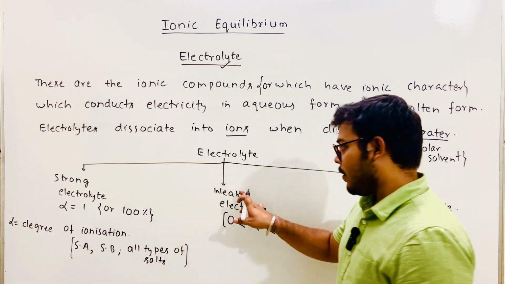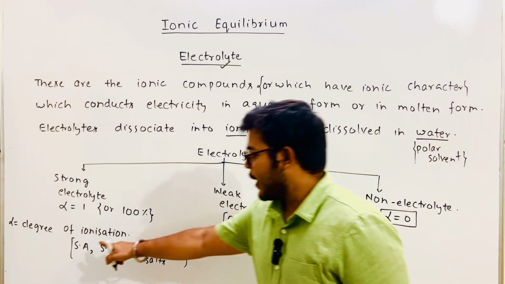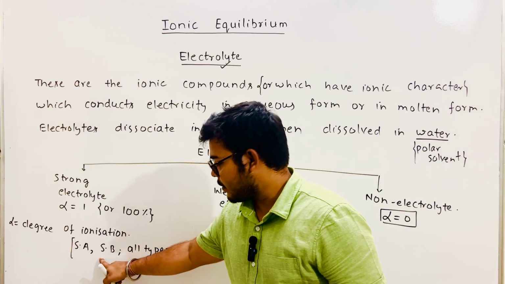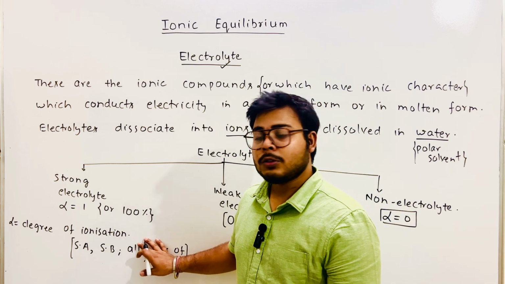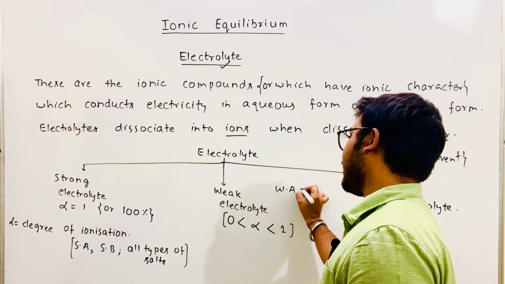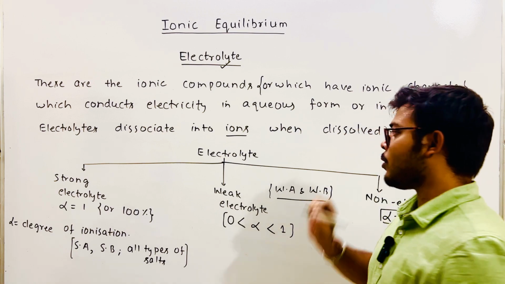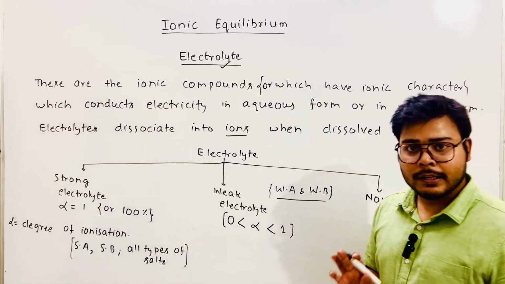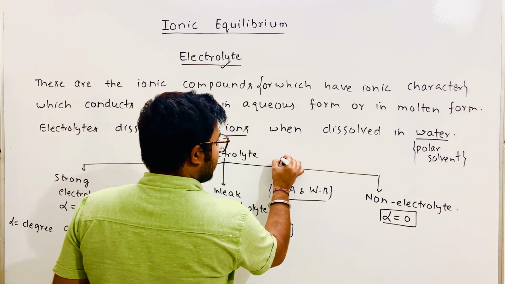If I talk about weak electrolytes, what is remaining? Strong acids we have covered, strong bases we have covered, all types of salts we have covered. So what is left out? Weak acids and weak bases. Yes or no? I hope the point is clear. Weak acid example: CH3COOH.